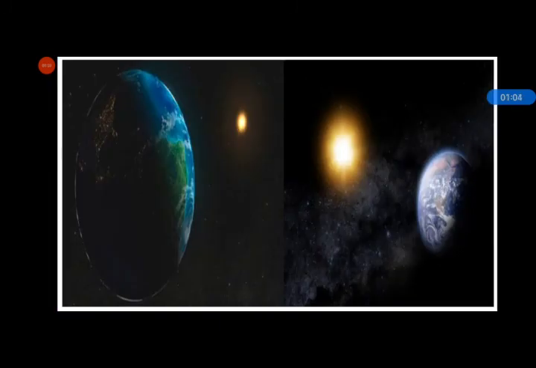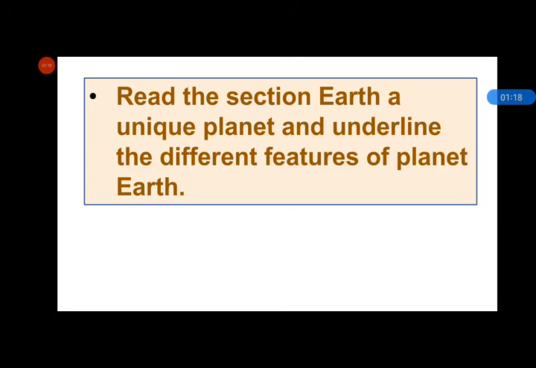You need to write the answers in your main notebook: what will happen if Earth is close to the sun and if the Earth is far away from the sun. To find the answers, read the section Earth, a unique planet, and underline the different features of planet Earth. Then write answers to these two questions: what will happen if the Earth was so close to the sun, and how would people on the Earth feel if the Earth is far away from the sun?